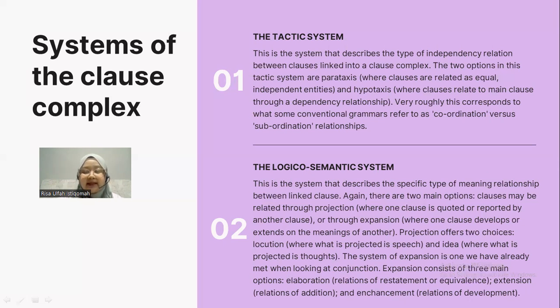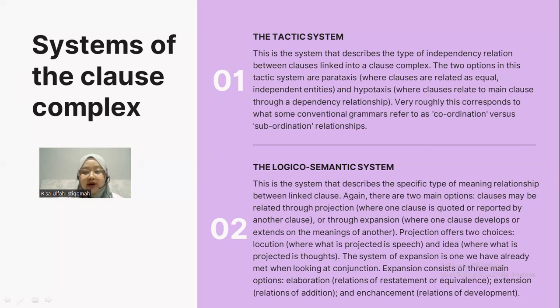Second, the logico-semantic system. This is the system that describes the specific type of meaning relationships between linked clauses. Again, there are two main options. Clauses may be related through projection, where one clause is quoted or reported by another clause, or through expansion, where one clause develops or expands on the meaning of another.